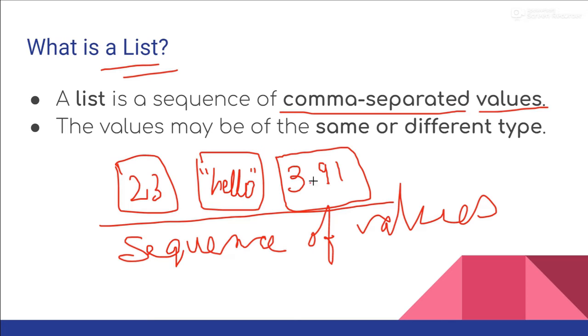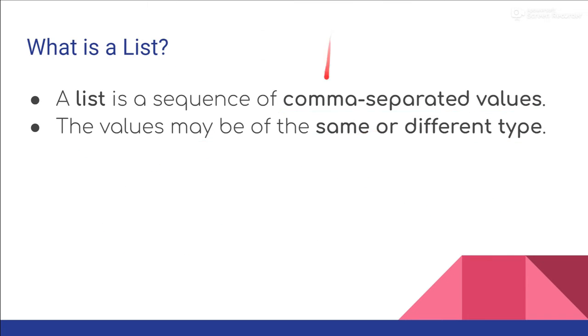Now the values may be of the same or different type. So in a list we can even store mixed types of values. For example, in the first box we stored a number or an integer, in the second box we stored a string, and in the third box we stored a floating type number. So it can be different types. We can even store complex numbers, other lists, dictionaries, tuples, anything. So this is a list.